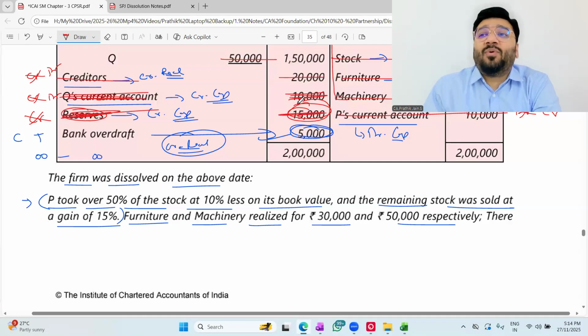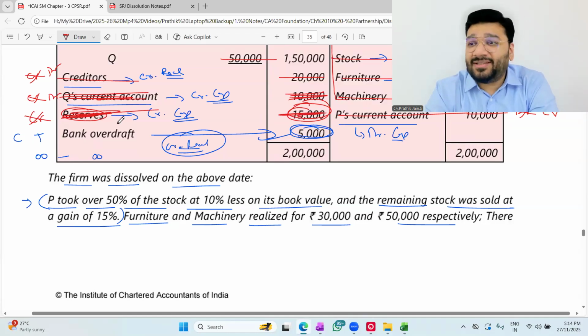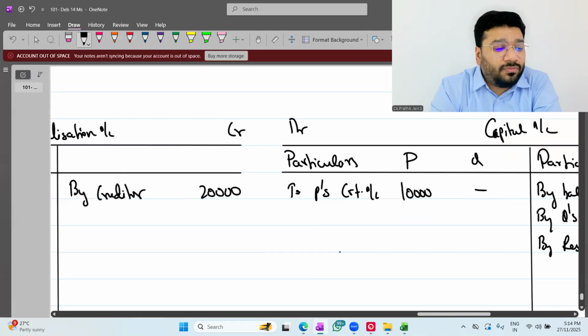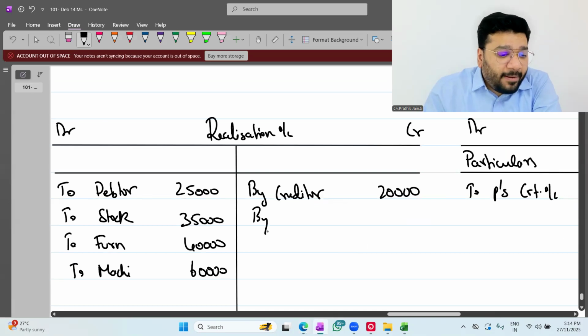Reserve 15,000. The moment you pass this journal entry, what happens? Ledger balance is closed. Bank OD, what am I supposed to do? Transfer to realization account, by bank OD.